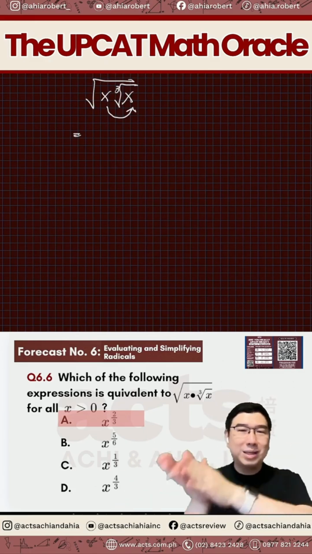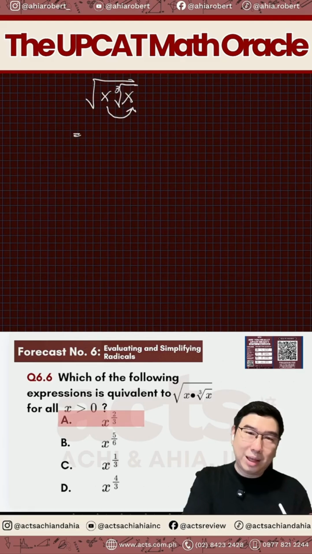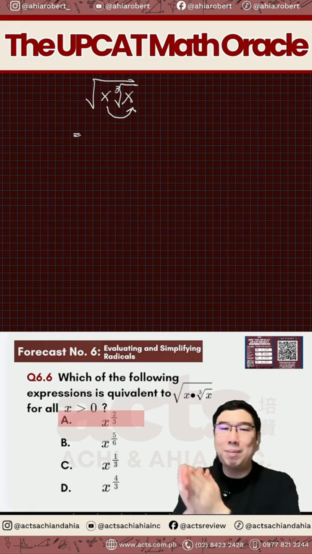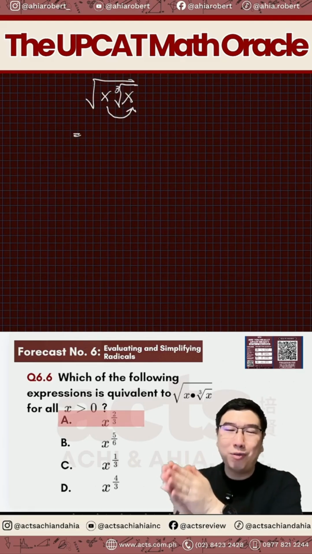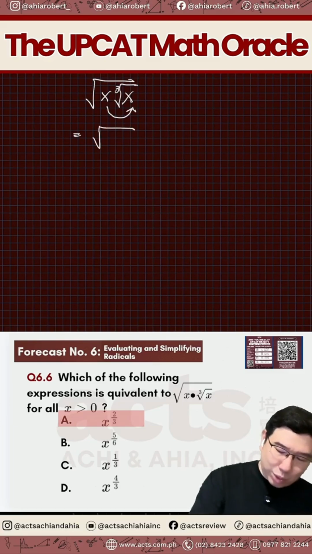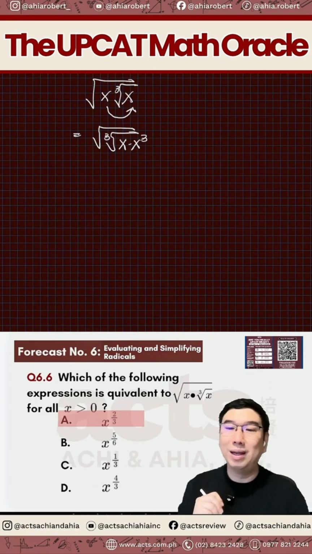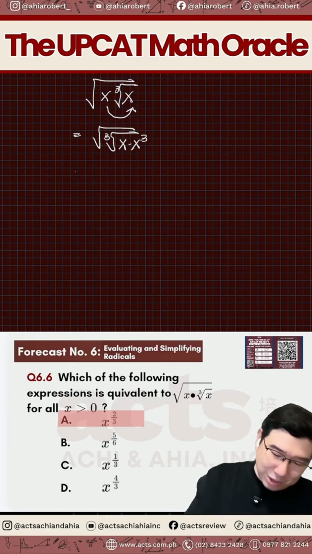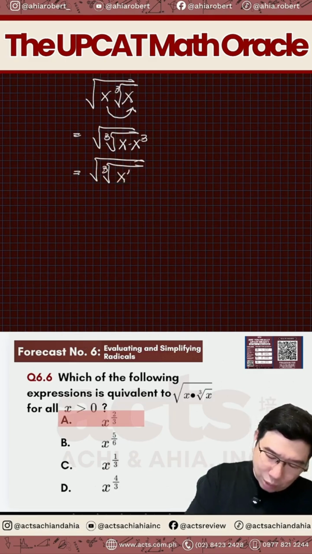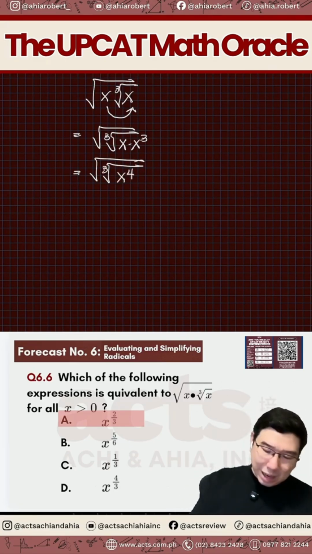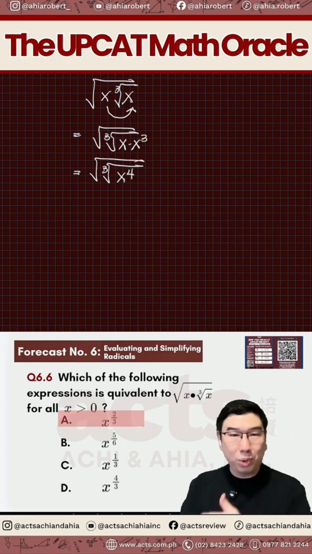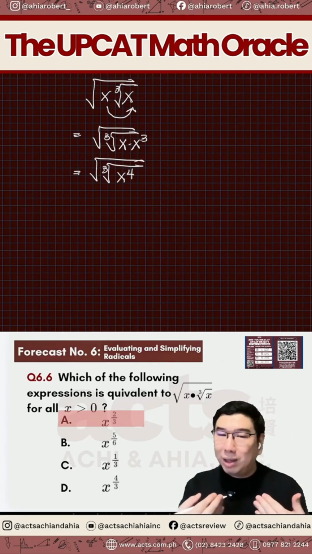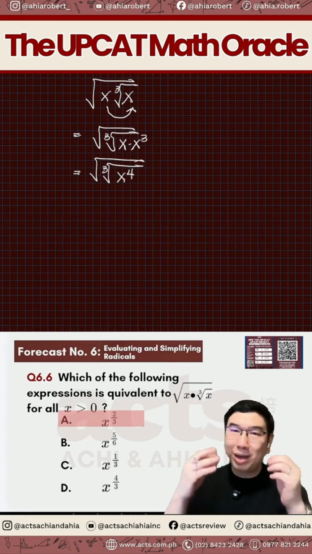So the reason why it's x now on the outside, that's because when you bring it inside back, it should be cube of x. That's the same thing as square root of cube root of x times x cube. Okay? X cube. You follow? So therefore, this is now square root of cube root of x to the fourth. Okay? Now, anong gagawin natin sa square root and cube root? We can now convert this to a rational exponent so that you can see it better.